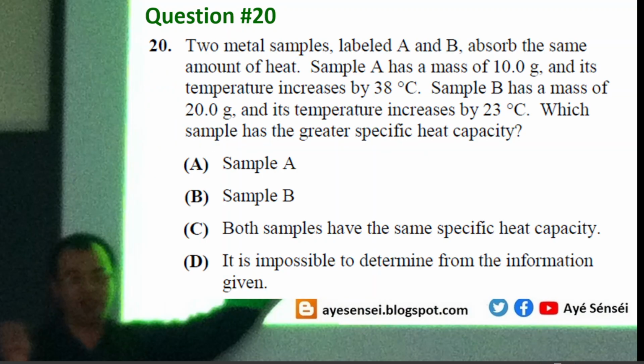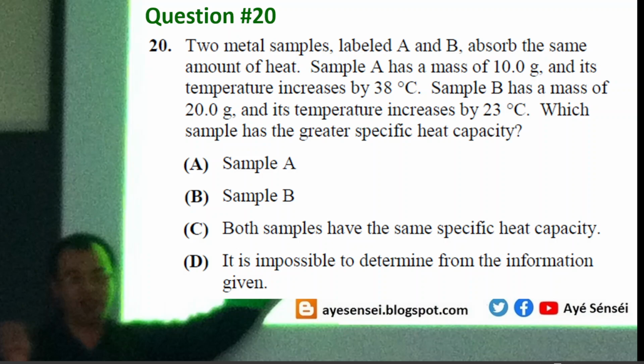Well, last question. This is related to physics actually. Two metal samples labeled A and B absorb the same amount of heat. Sample A has a mass of 10 grams and then the temperature increases by 38 degrees Celsius.